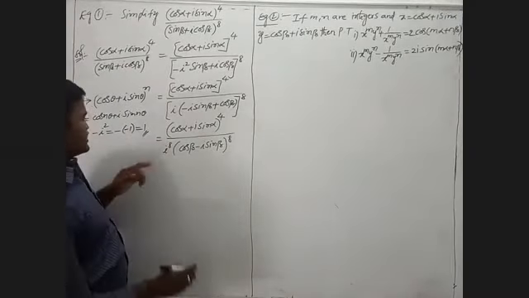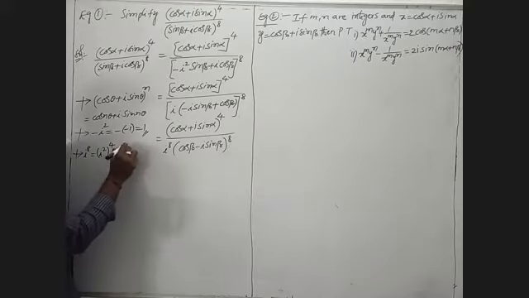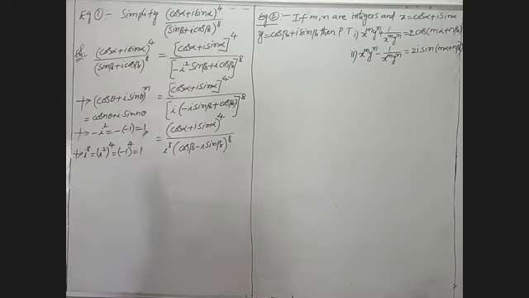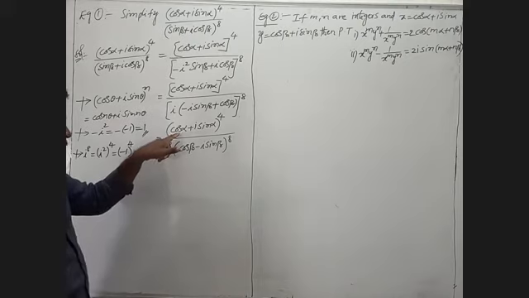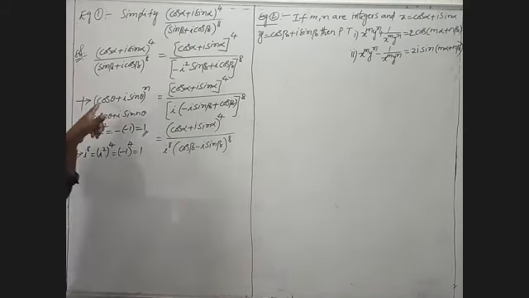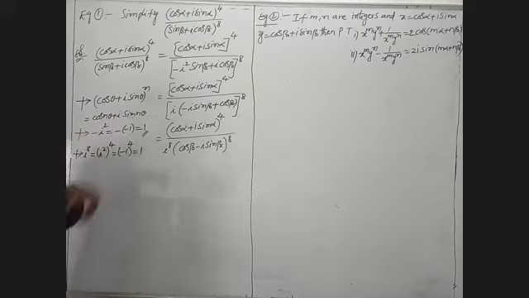Here we have to write the value of i power 8 is nothing but i square whole power 4. i square is nothing but minus 1, whole power 4 is 1. So i power 8 is 1. We have to expand (cos alpha plus i sin alpha) whole power 4. It is in the form (cos theta plus i sin theta) whole power n, so we have to write cos n theta plus i sin n theta.